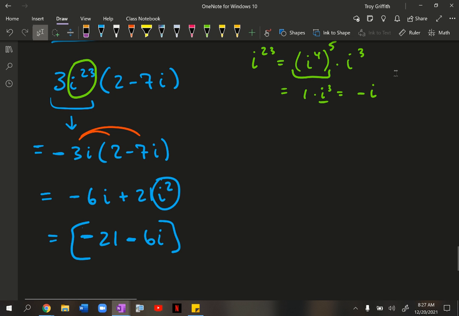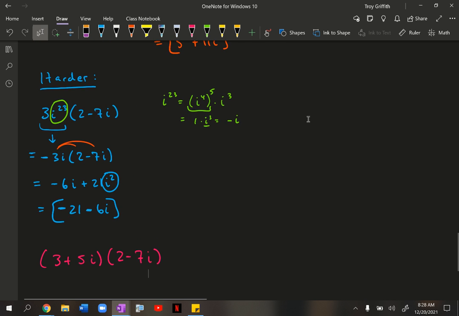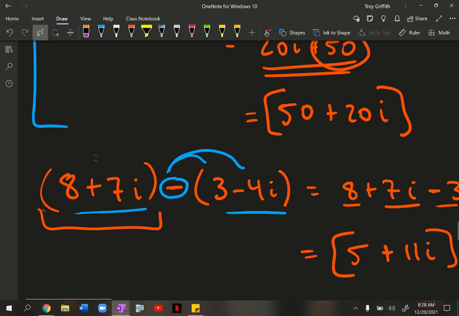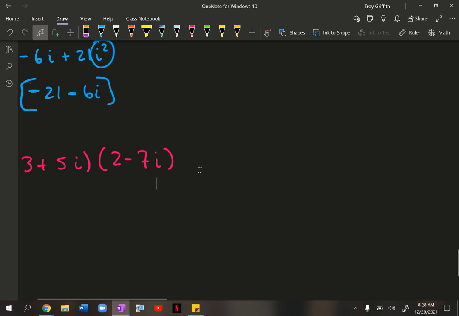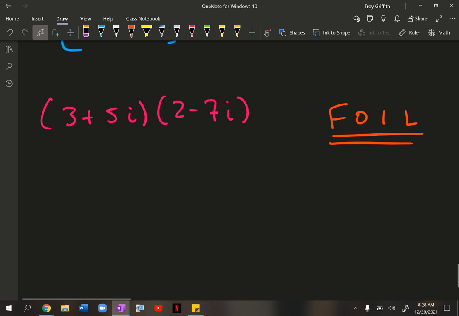Okay. All right, one more. And let's see what we can do with this. So let's say that we have 3 plus 5i times 2 minus 7i. Now notice the difference on this one compared to this one right here. On this one, we were separated with a negative sign, and on this one, we are not. So what have we learned all the way back in Algebra 1 when you have two sets of parentheses and you have to multiply them together? We should FOIL.